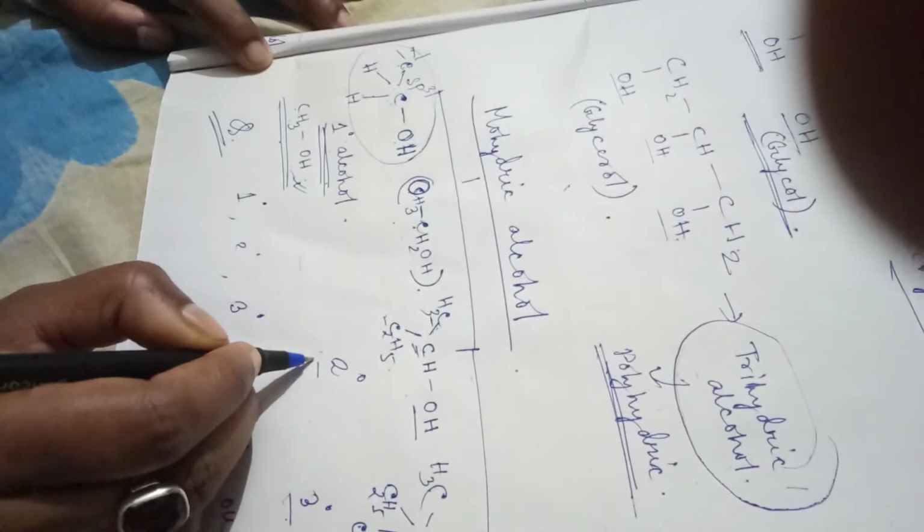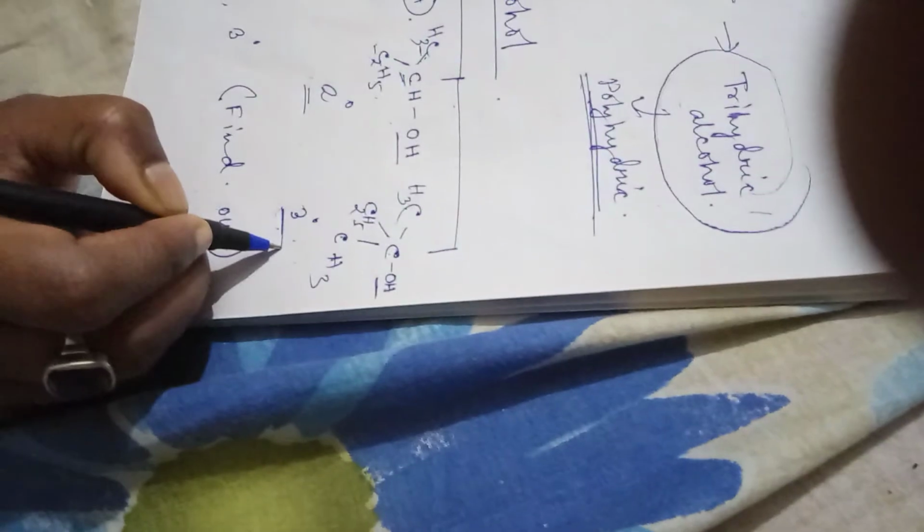Now the sp3 carbon alcohol is monohydric alcohol. Monohydric alcohol is again divided into three parts: number one is primary alcohol, number two is secondary alcohol, and third is tertiary alcohol.